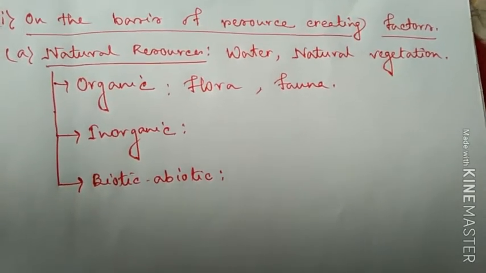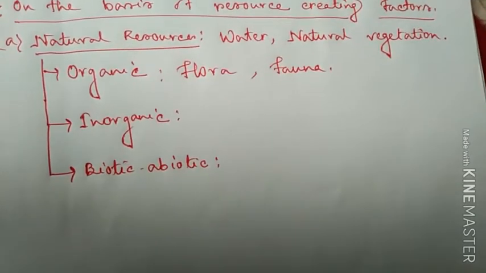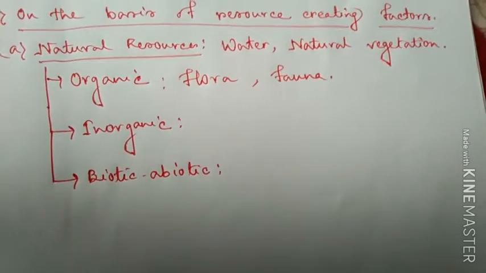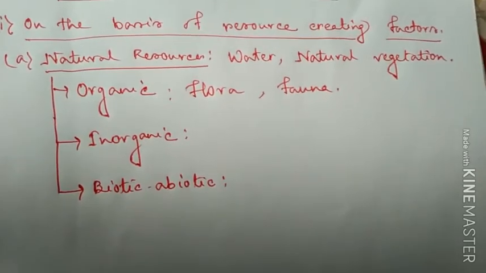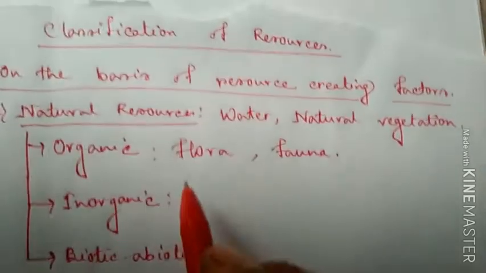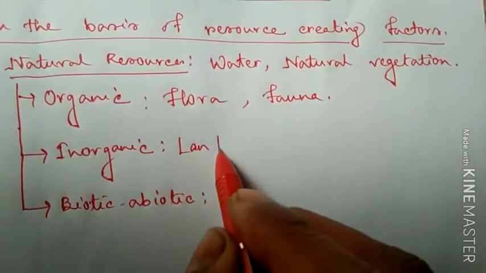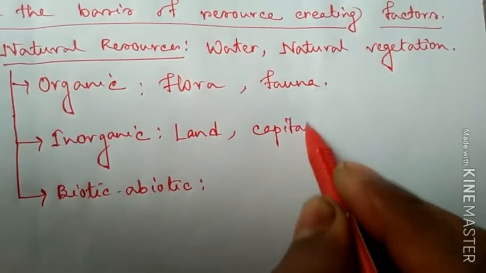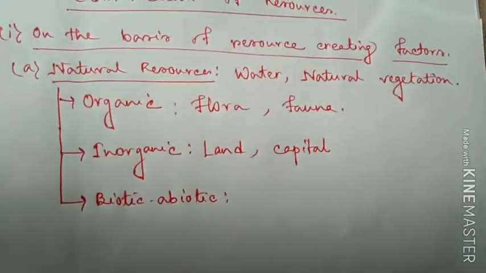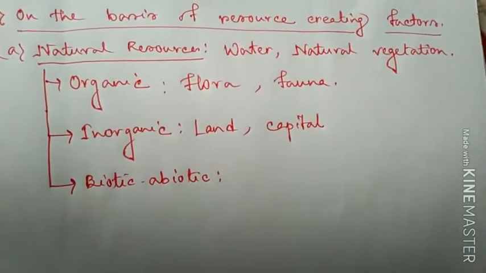The inorganic resources are those resources that are abiotic in nature and inanimate. For example the land, and you can say the capital. So these are basically the inorganic resources.